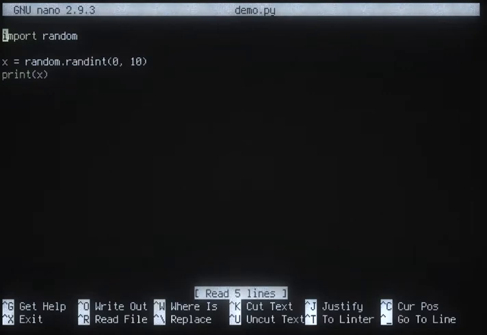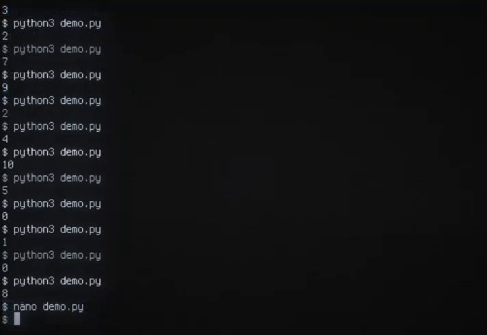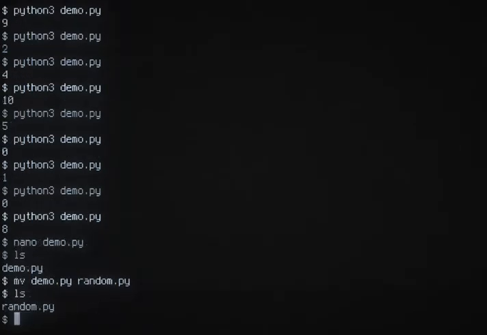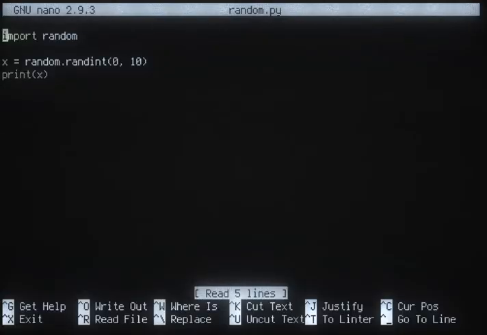All right, now I wanted to show you why you should not name this file random. So to do that, I'll show you how to rename a file. So if you type ls, you see I have this file called demo. Move, mv, is how we rename files in Linux. So you can move it to random.py. That causes it to change its name. And now it's called random.py. And if you go into it, you'll see it's all the same stuff.